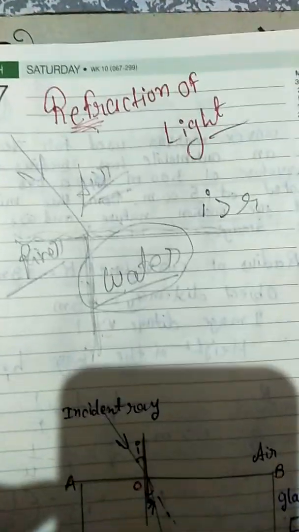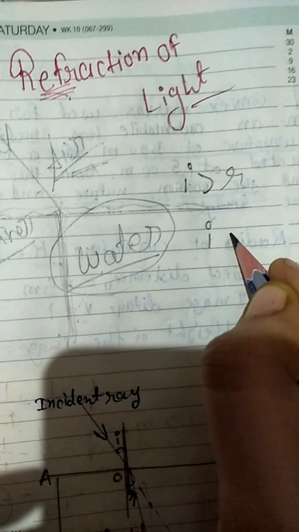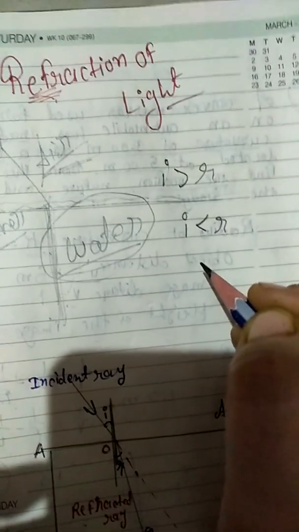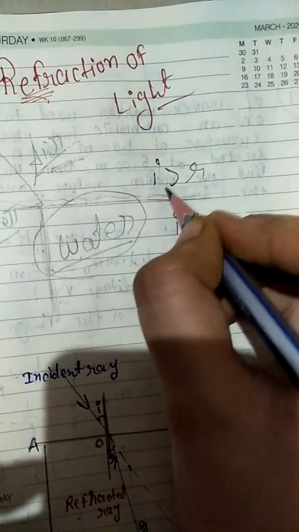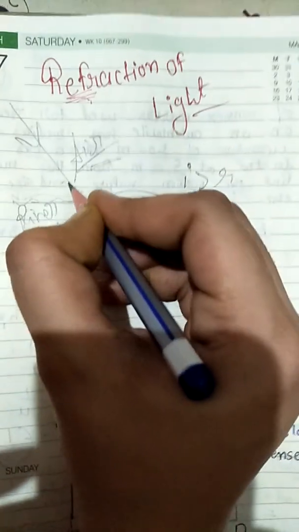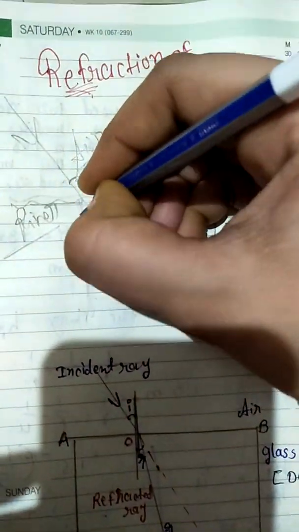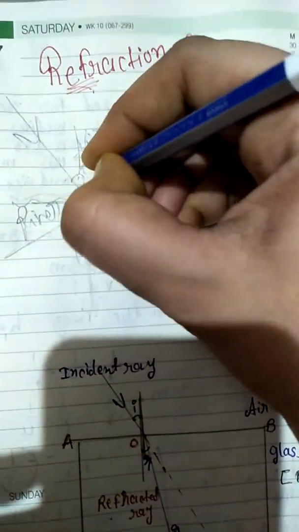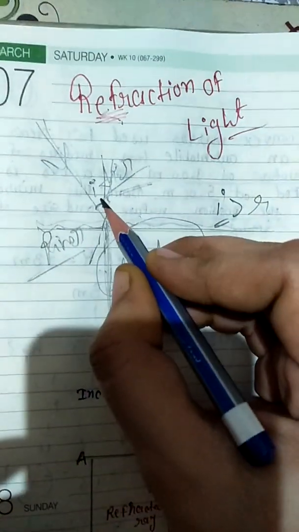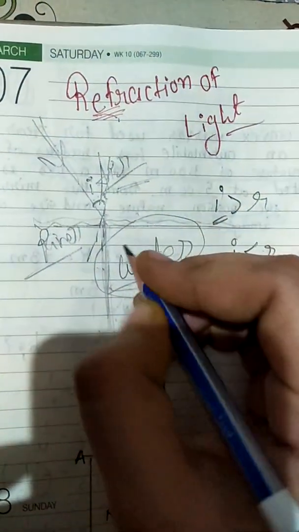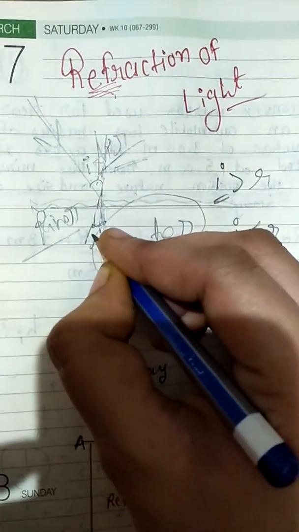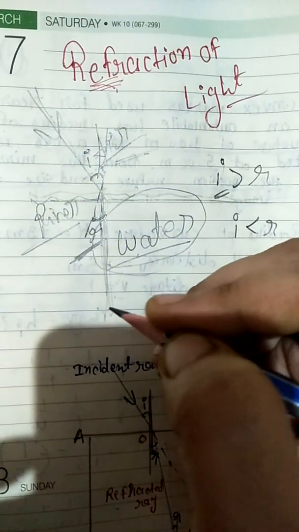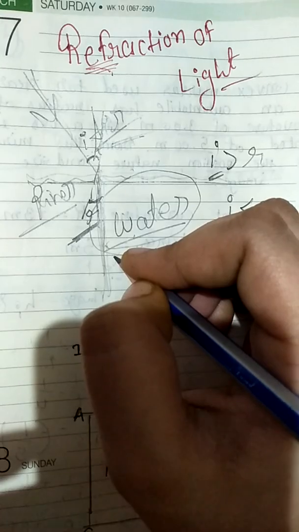When it travels from the denser medium to the rare medium, then i is less than r. i is the angle of incidence. So this is that angle. For example, we are going to draw one normal line. So it is the incident ray. So here it is the incident angle, the refracted ray, small r, the refracted angle.